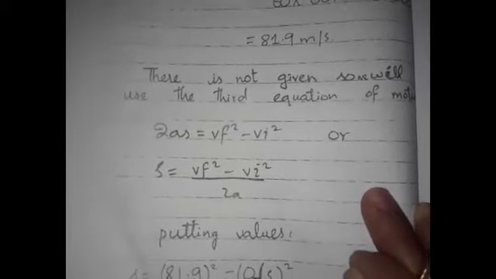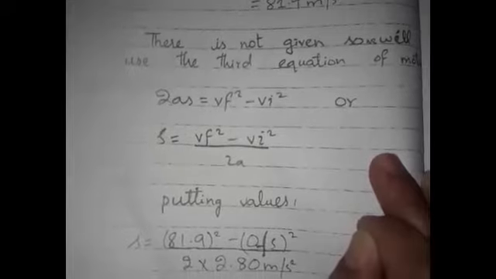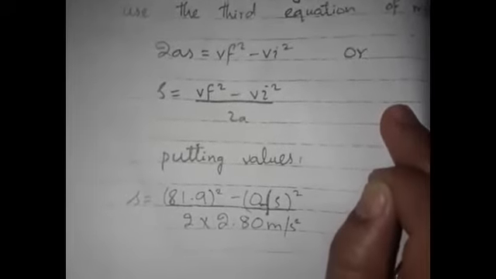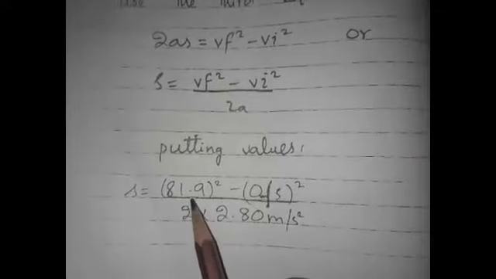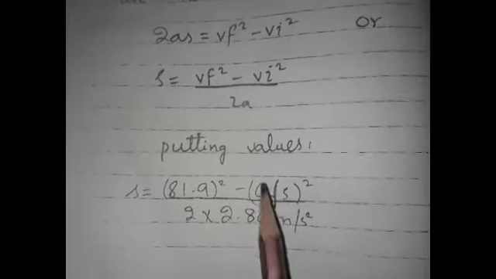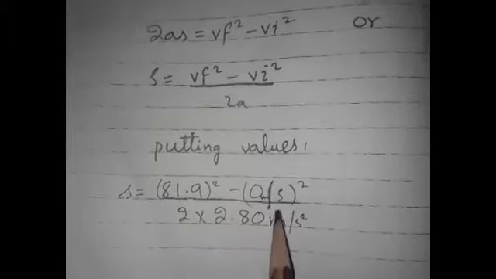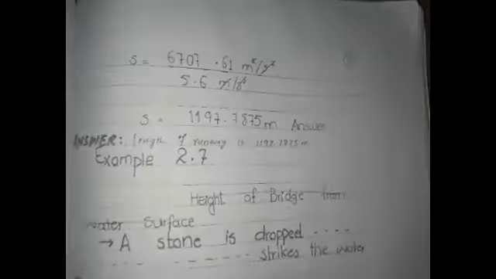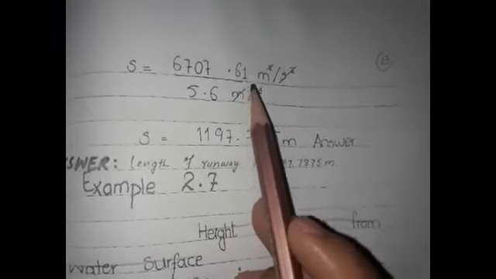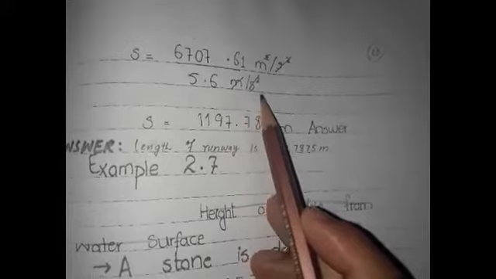2as is equal to Vf square minus Vi square. S is equal to Vf square minus Vi square divided by 2a. Putting the values, S is equal to final velocity 81.9 meter per second whole square, initial velocity is 0, 2 multiplied by 2.80 meter per second square. S is equal to 6707.61 meter square per second square divided by 5.6 meter per second square.